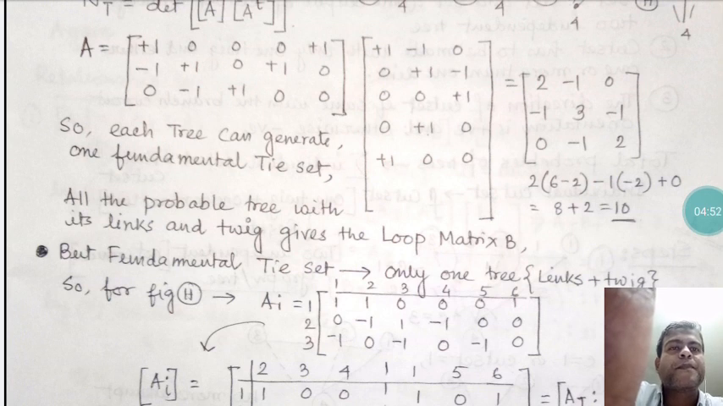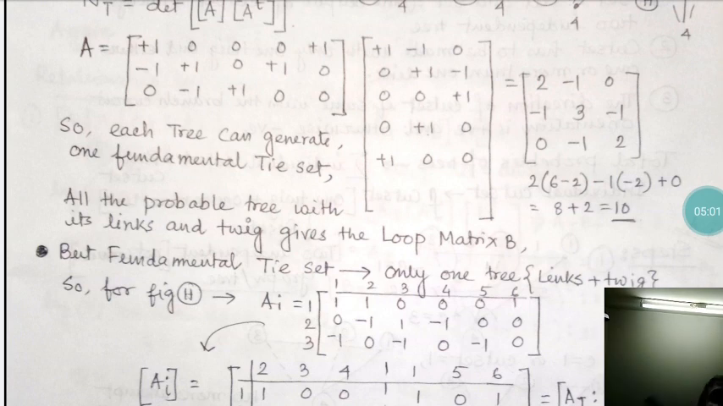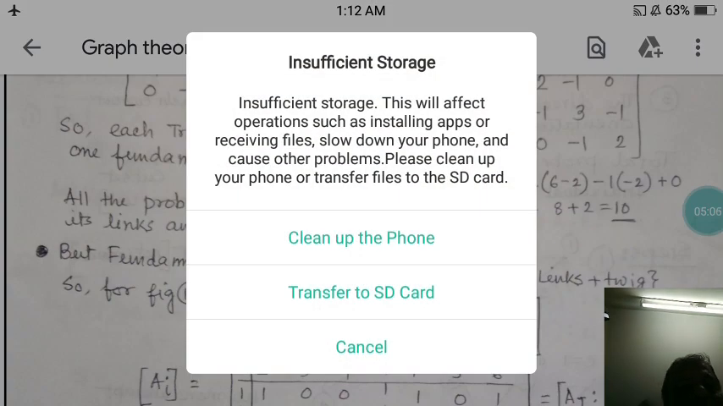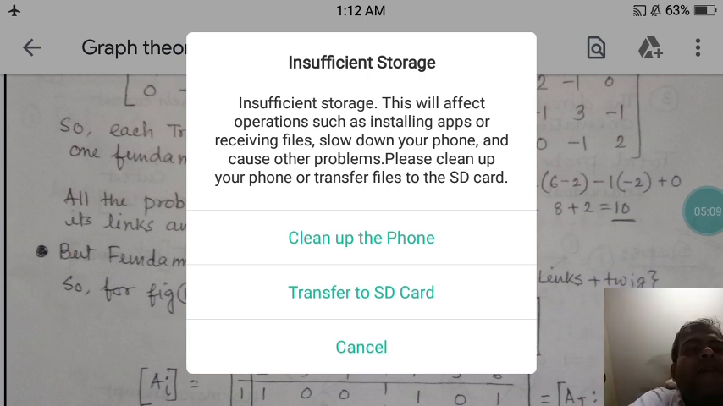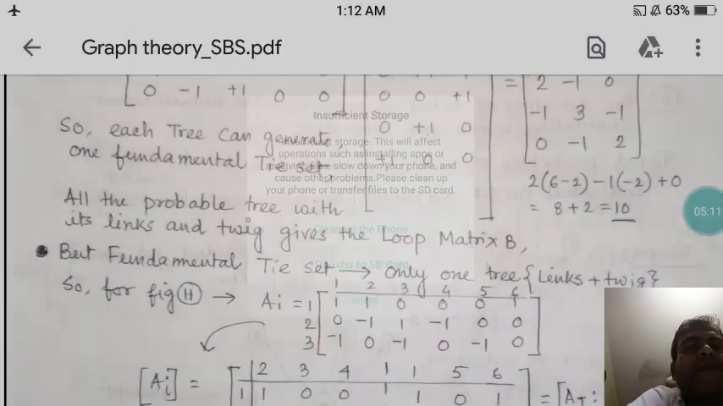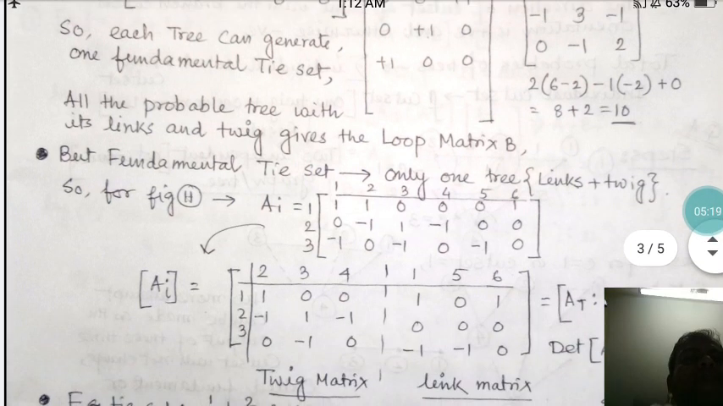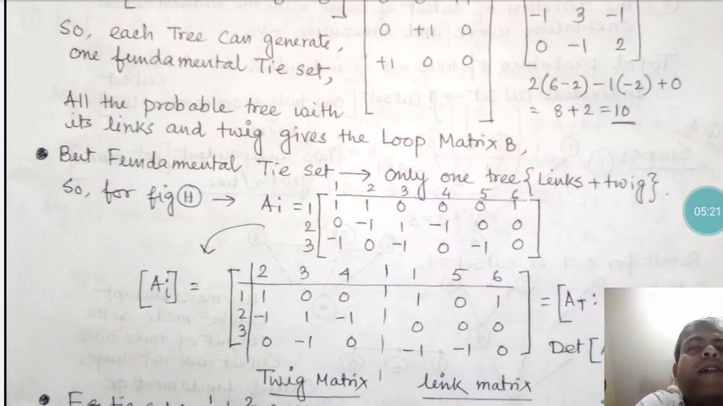Now the concept starts for the loop matrix. What is a loop matrix? In a graph, how many loops exist? Different numbers of loops can exist inside it. So you can see the total number of closed loops in a particular graph. How do we find the closed loops?